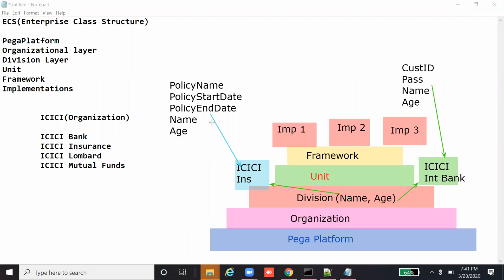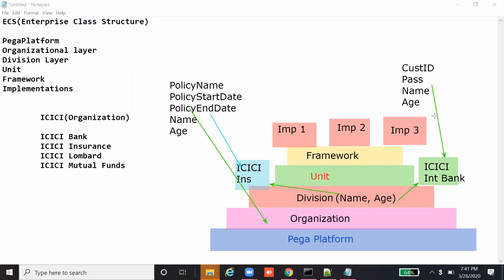The reason being, policy name, policy start date, and so on, if we create in the organization layer, that is of no use, because these properties related to policy are used only by insurance applications. So that is domain specific.